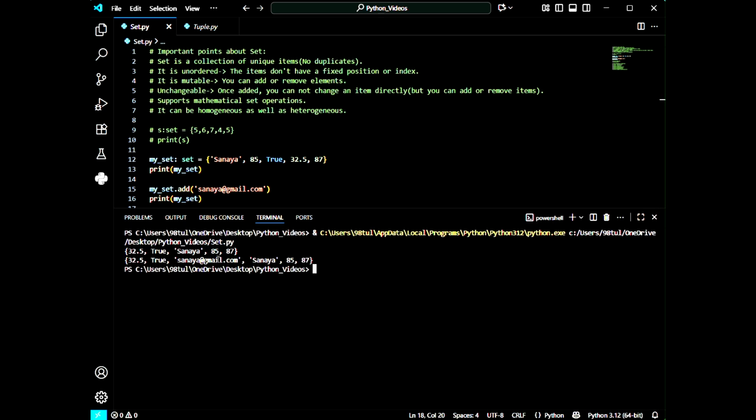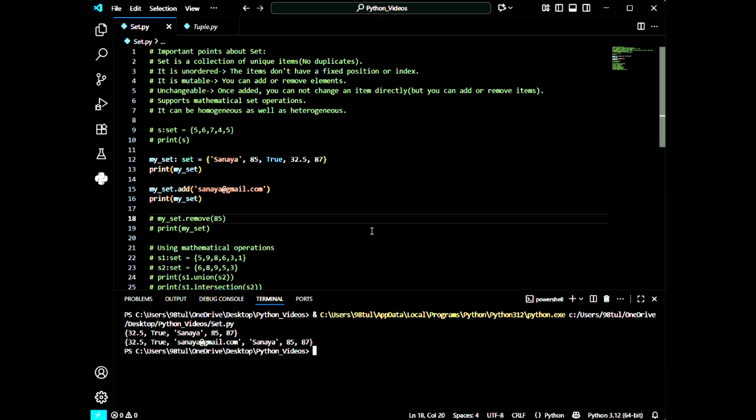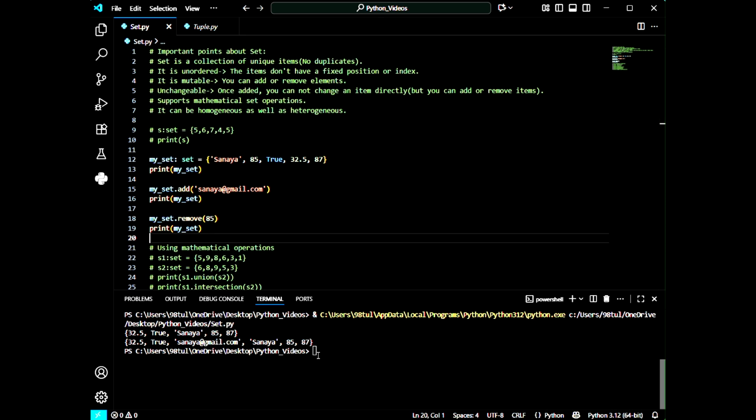So we can see that sanaya@gmail.com gets stored in my_set. That means in my set, it is stored. Next, I am using the remove function with the help of the dot operator, and I am going to remove the element 85. So it will get removed. Let me run the program.